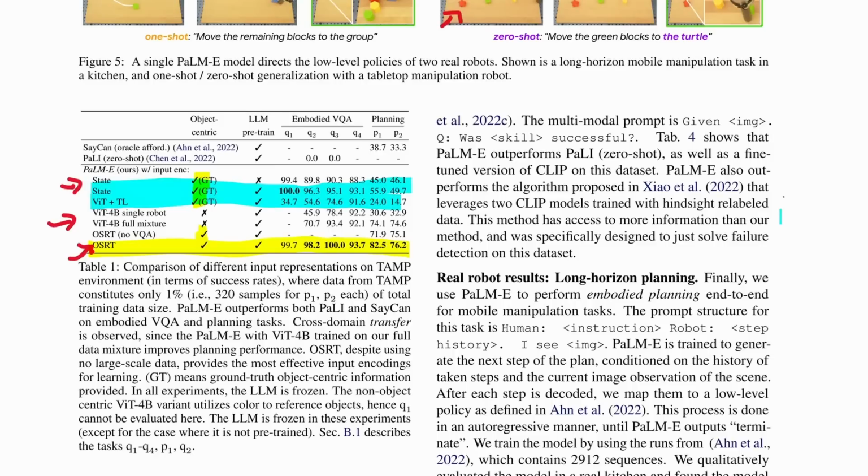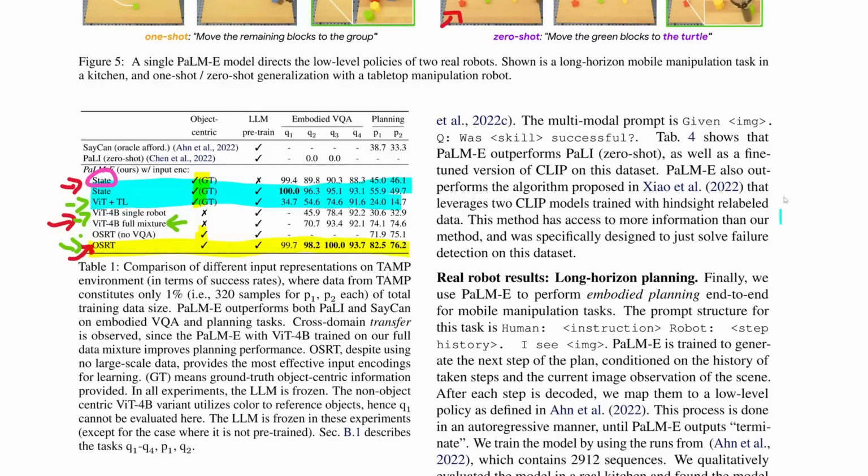And then the other thing is that when we look at these experiments, what really confuses me is that there's a lot of missing information, like VIT plus TL. They mentioned previously, I kind of skipped over it, but they say that this is not pre-trained, whereas OSRT, I think they do say is pre-trained if I'm correct. And then they also have the single robot data here versus the full mixture data here. They're comparing all these different things that don't really match up in the same comparison, and it just raises the question in my mind of why compare these things?